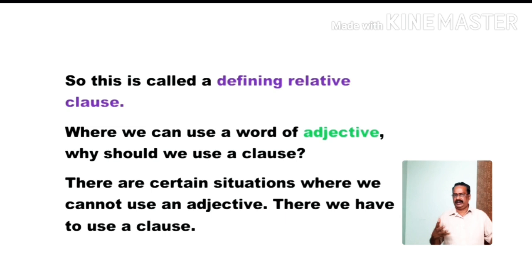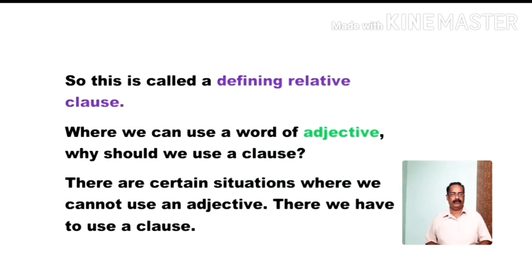We can reduce the words, but there are certain situations where we cannot use a single word adjective. There we have to use a clause. Where it is not possible to use a single defining word, we have to use a defining clause.